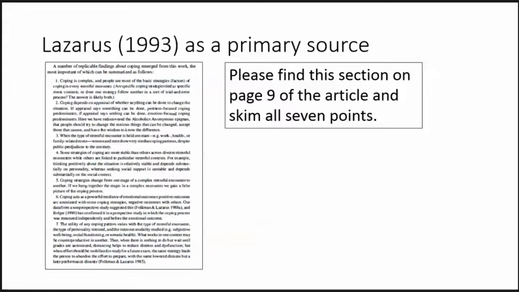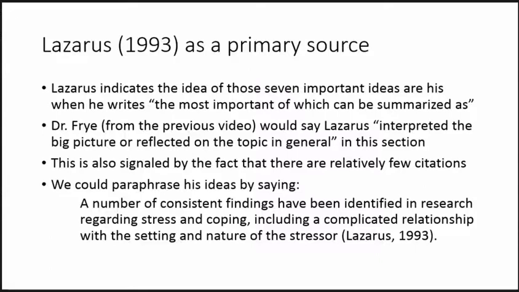Please find this section on page 9 of the Lazarus article and skim all 7 points. The information on page 9 represents Lazarus' conclusions and synthesis based on a number of sources. Given that, the ideas are uniquely his own and can be treated as a primary source, as I've demonstrated in the slide.